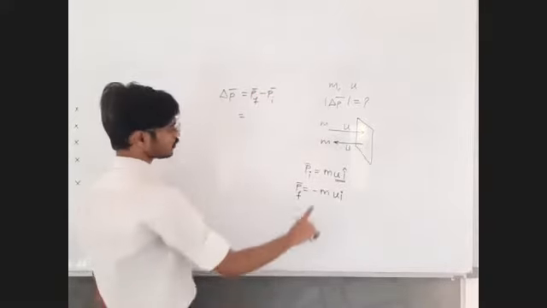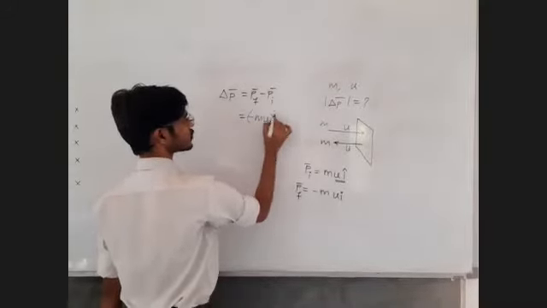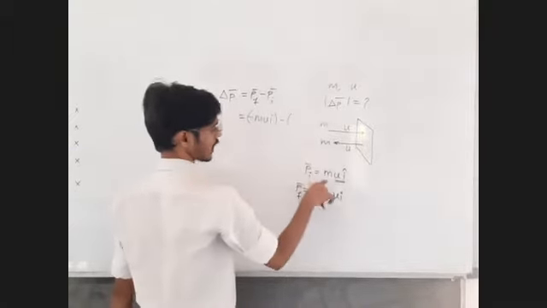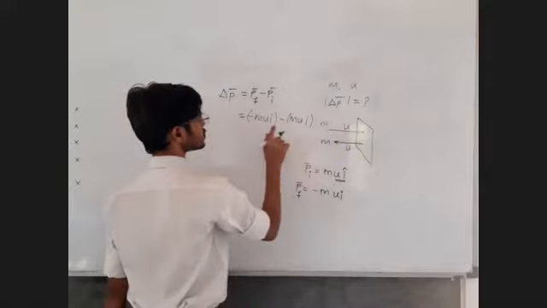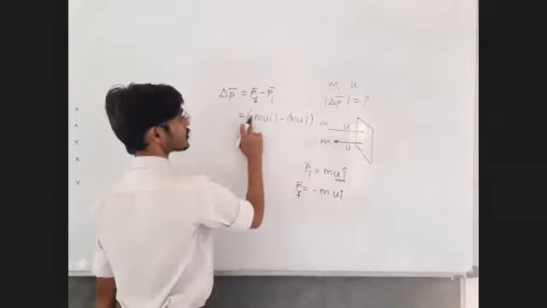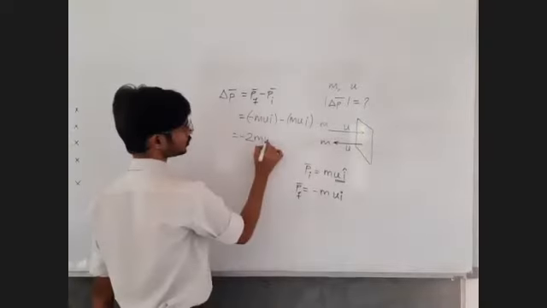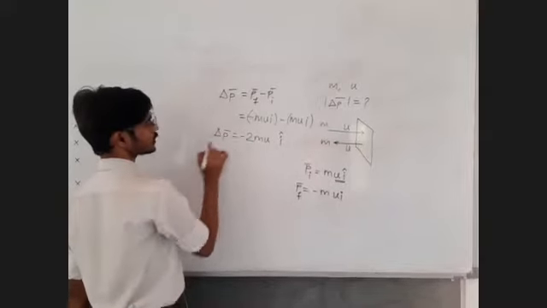Now what is the final momentum? It is minus mu into I cap. This is the final; what is the initial momentum vector? It is mu into I cap. This I cap is common, so minus mu minus mu will become minus 2 mu into I cap. So this is your change in momentum vector.